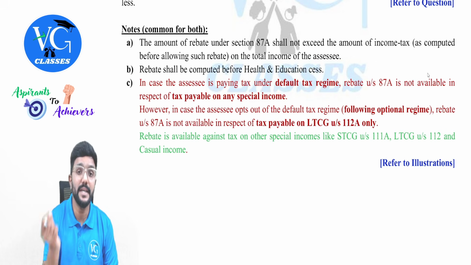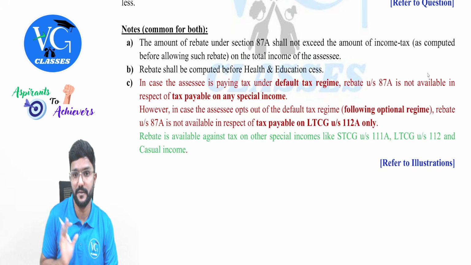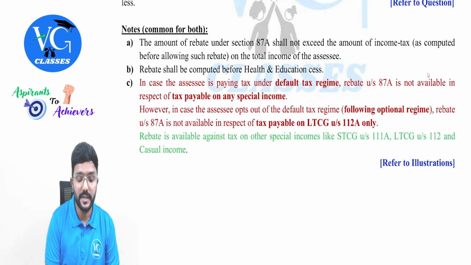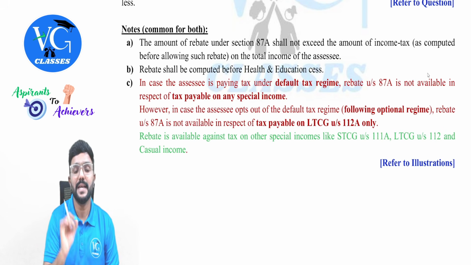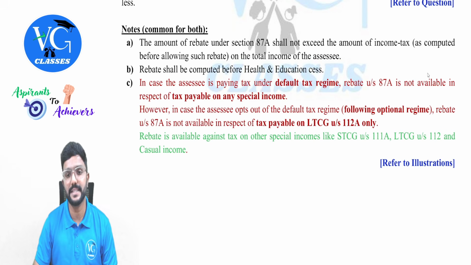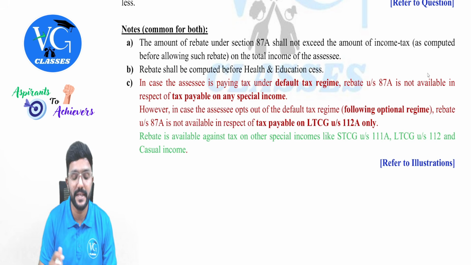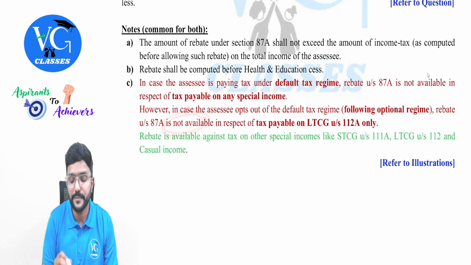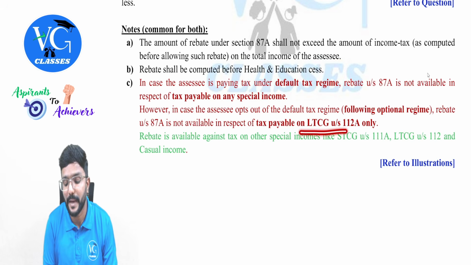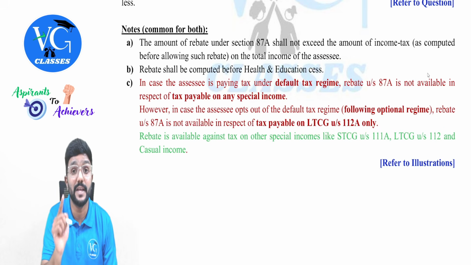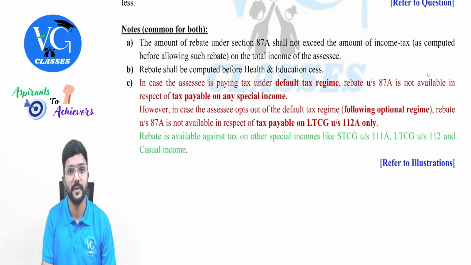Whereas under the optional scheme, the scenario is different. However, in case the assessee opts out of the default tax regime, following the optional regime, rebate under section 87A is not available in respect of tax payable on long-term capital gain under section 112A only. This is for the assessee who is following the optional scheme.